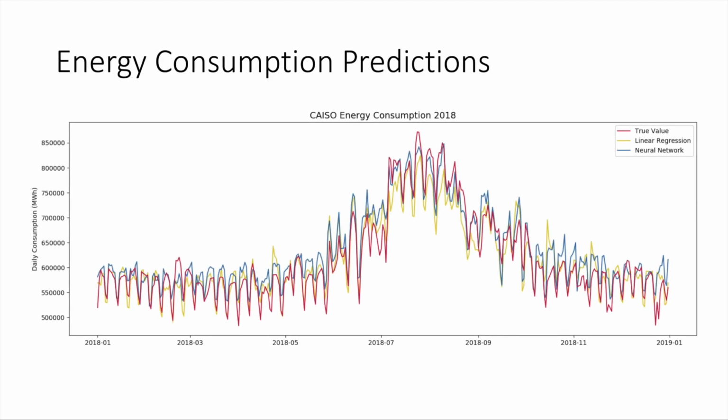This graph shows the results of the predictions from our 2 models. We can see a couple trends. First, in the spring and fall, our models tend to overpredict energy consumption, but the opposite happens during the warmer months where energy consumption spikes.